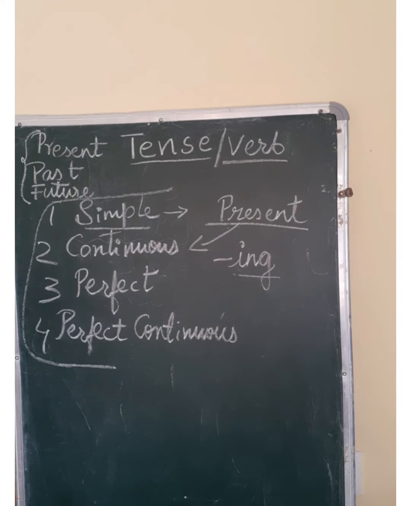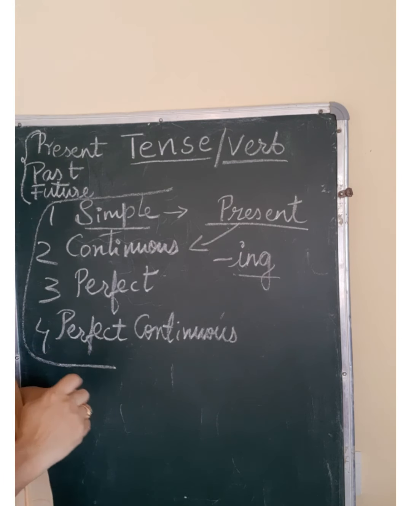Right? How I have converted, look once again, you listen to me. Present simple, I speak English. Present continuous, I am speaking English. Present perfect, I have spoken English. Present perfect continuous tense, I have been speaking English.